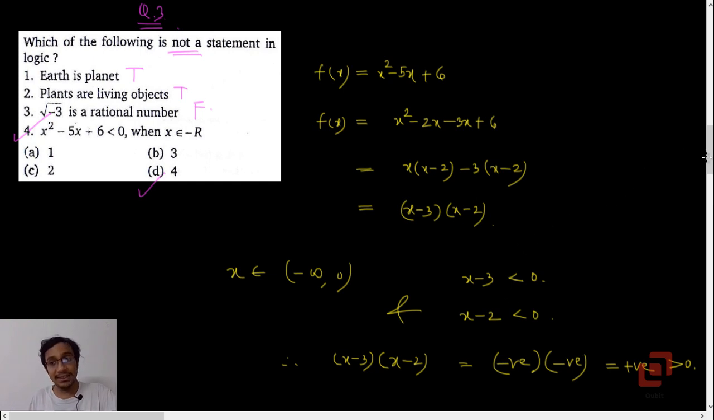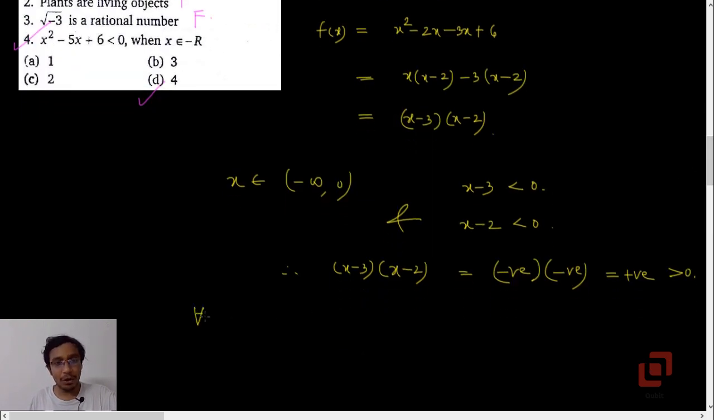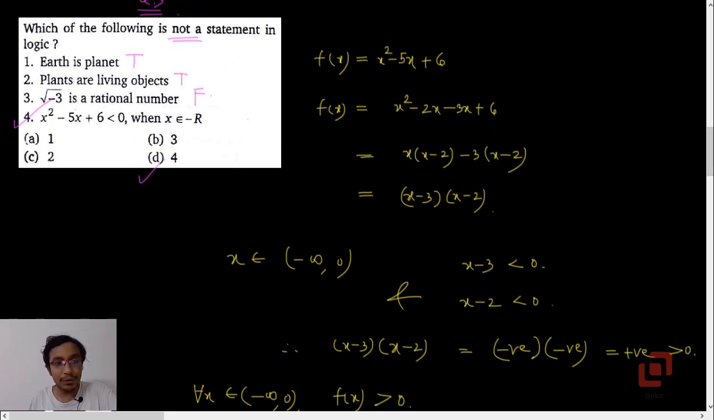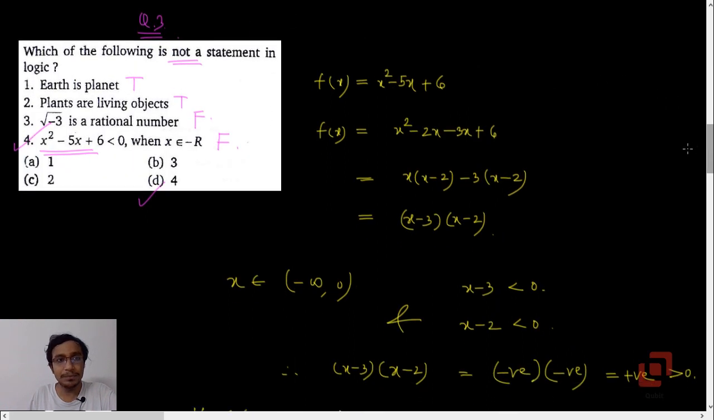Okay, see, now this implies that for all x belonging to the set of negative real numbers, f of x is positive. Okay, now this is something which is indicating that even 4 is a statement, okay, with truth value false. So we can actually verify our result graphically now, but for this particular MCQ, none of the options is right because all are statements.